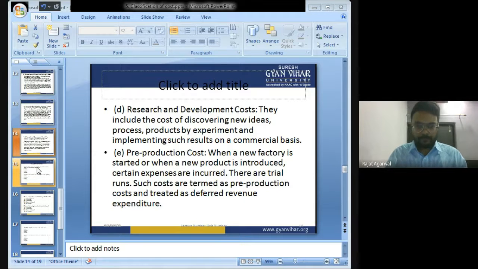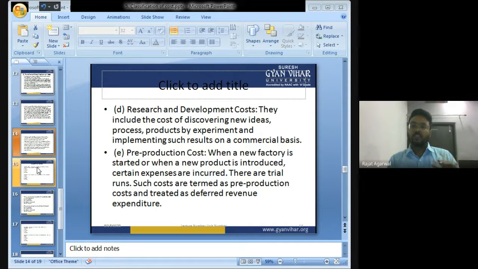Everyone got my point? The cost of discovering new ideas is known as research and development cost. Now, what is pre-production cost? As the name suggests, pre-production costs are all those costs which are incurred before starting the production.